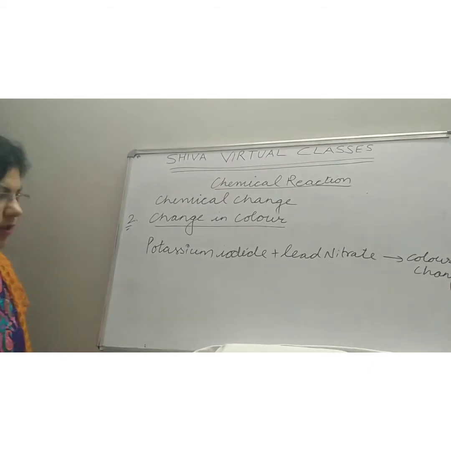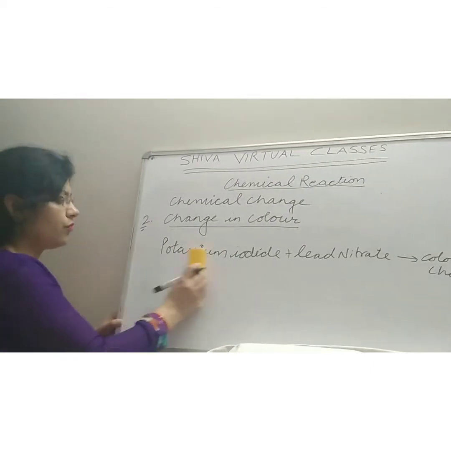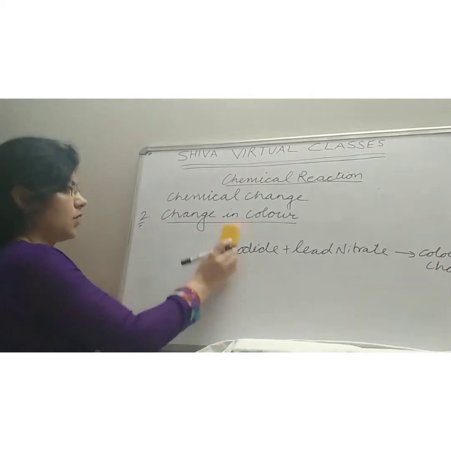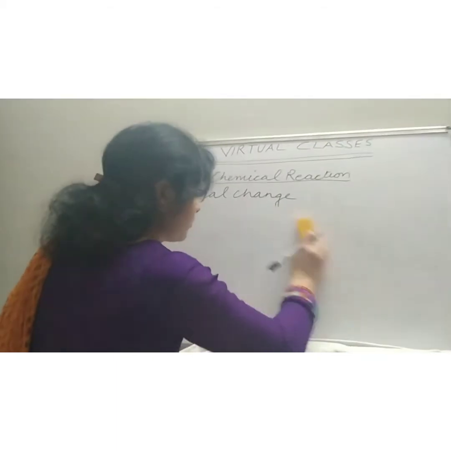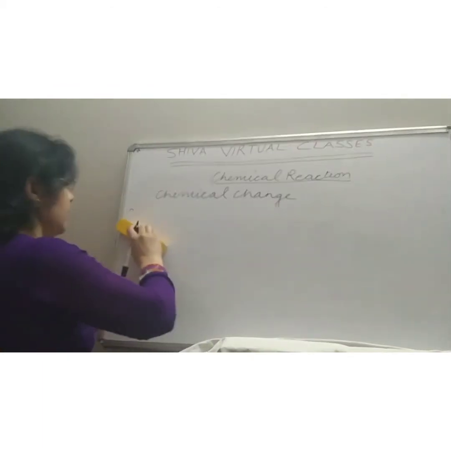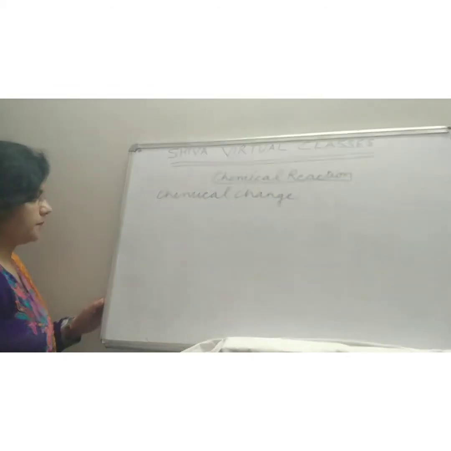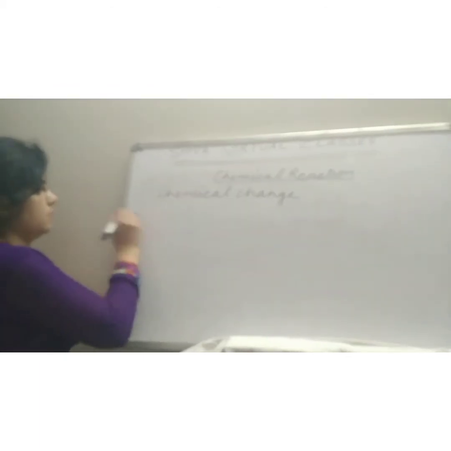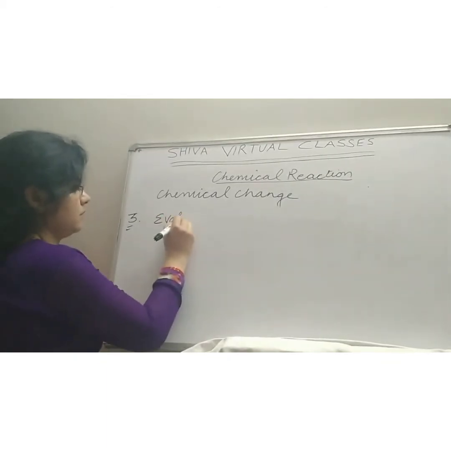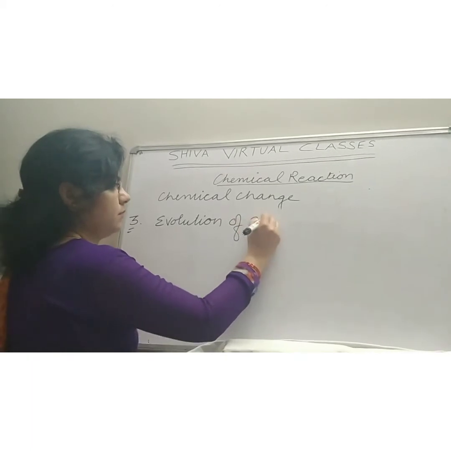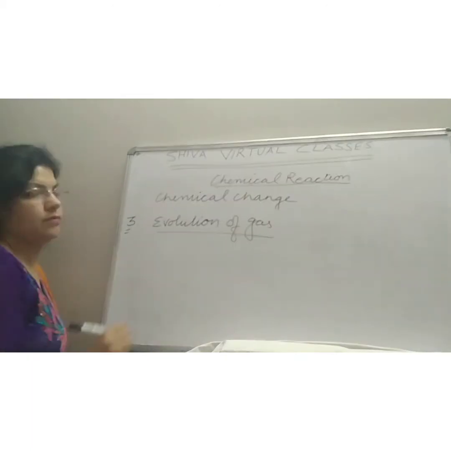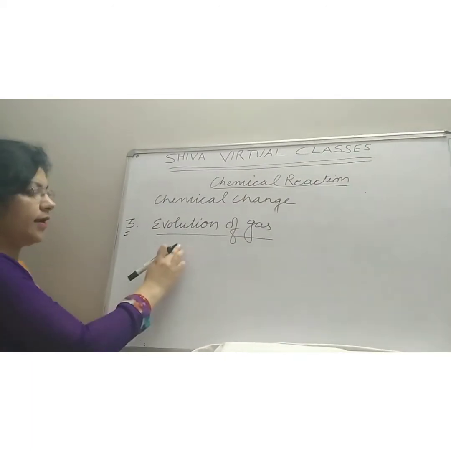The next property is the evolution of gas. How can you check that the evolution of gas will take place? You can easily check it by an activity.